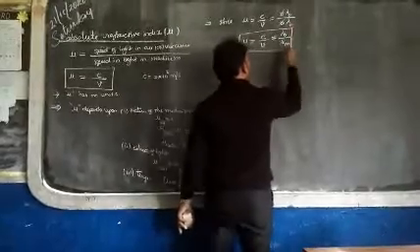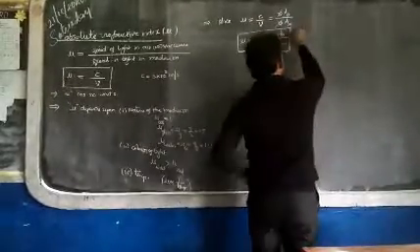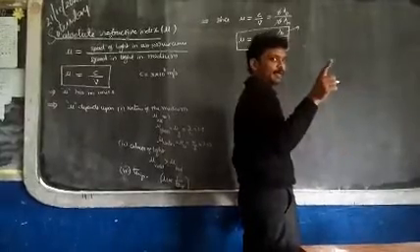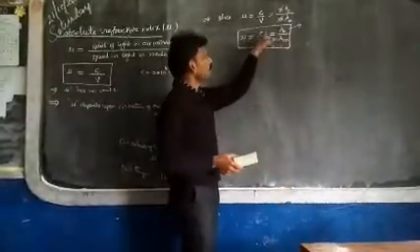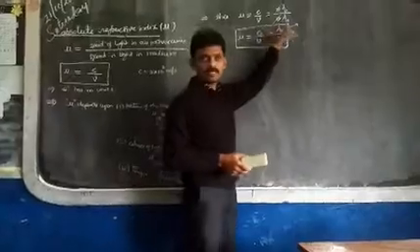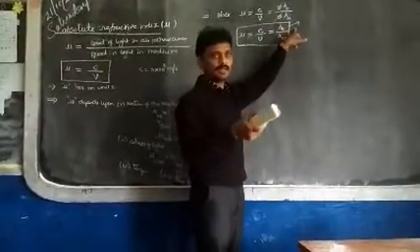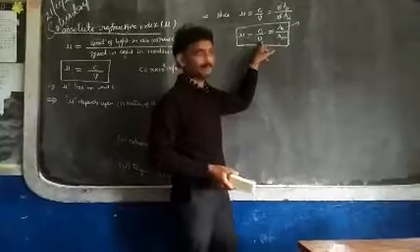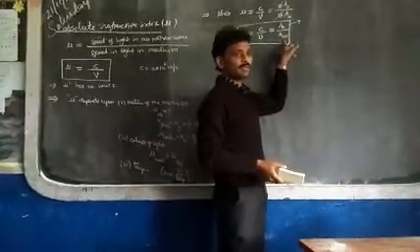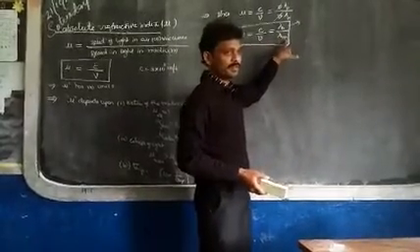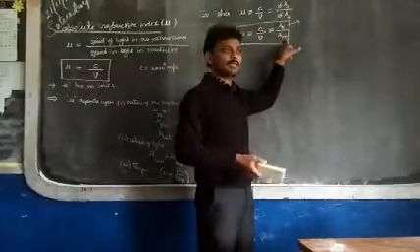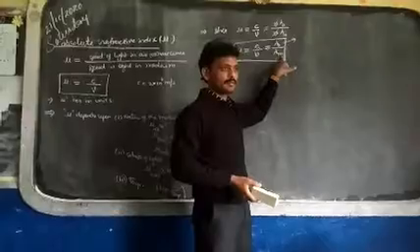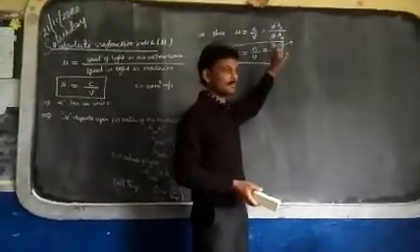Now tell me, sir, I am not getting what this lambda naught is. What is this lambda naught? It is the wavelength of light in air or vacuum. See easily: speed of light in air or vacuum, now it is the wavelength of light in air or vacuum. And lambda m is called the wavelength in the medium. M indicates medium. Medium means it may be glass, any transparent medium through which light is traveling. Understood?